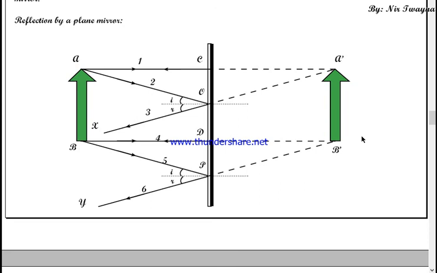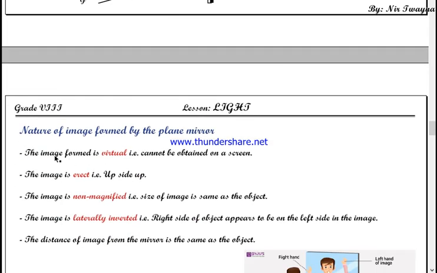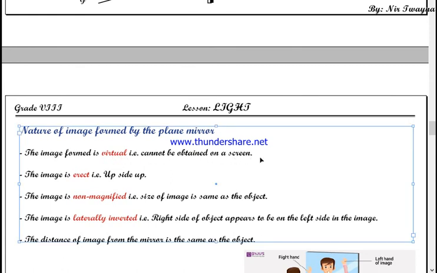Okay, you can see that world, but that world is not there. That world does not exist. Virtual means which you can see but which does not exist. That is virtual. So this image is also virtual. Okay, you understand the first point? The image formed is virtual, that is, it cannot be obtained on a screen.